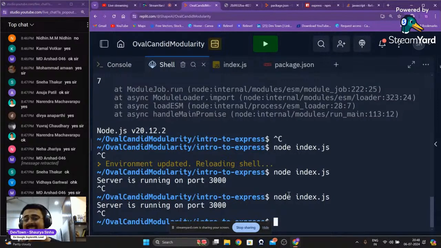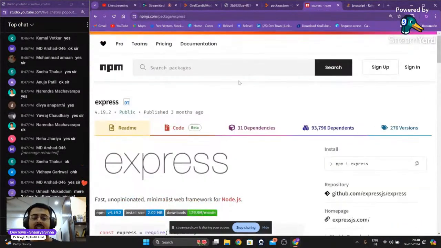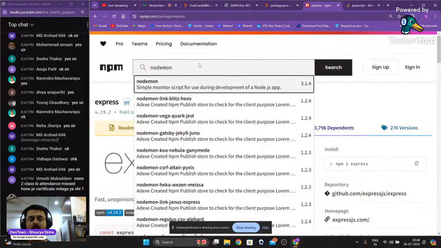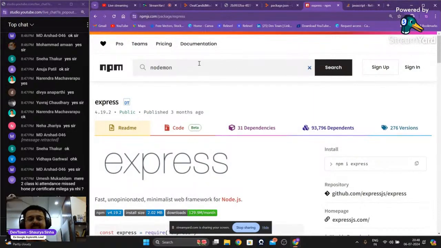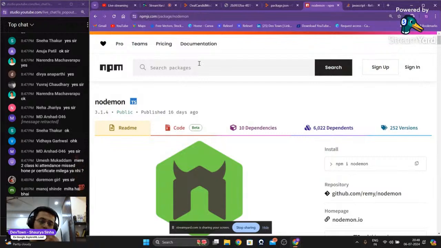I want it to be as easy as possible. So there is something called NodeMon or Node Monitor, guys. This Node Monitor basically just monitors your code. If there are any changes in your code, it will automatically shut down the server and restart it. So you don't have to do it on your own.